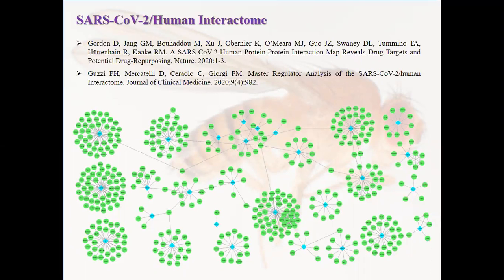Here is a schematic representation of the SARS-CoV-2 human interactome between 28 SARS-CoV-2 proteins and nearly 400 human proteins, where the blue diamond represents a SARS-CoV-2 protein and the green circle represents a human protein. It is noted that a few interaction modules such as NSP1, NSP4, NSP5, and NSP15 are coalesced together by common interactors, whereas some remain orphaned.